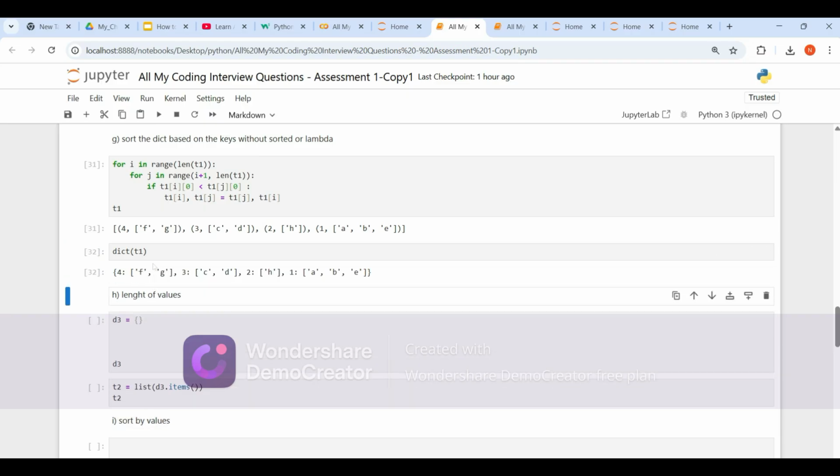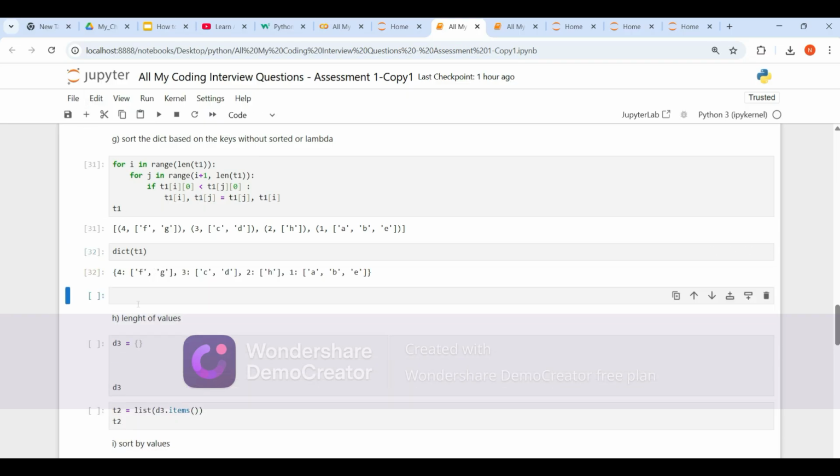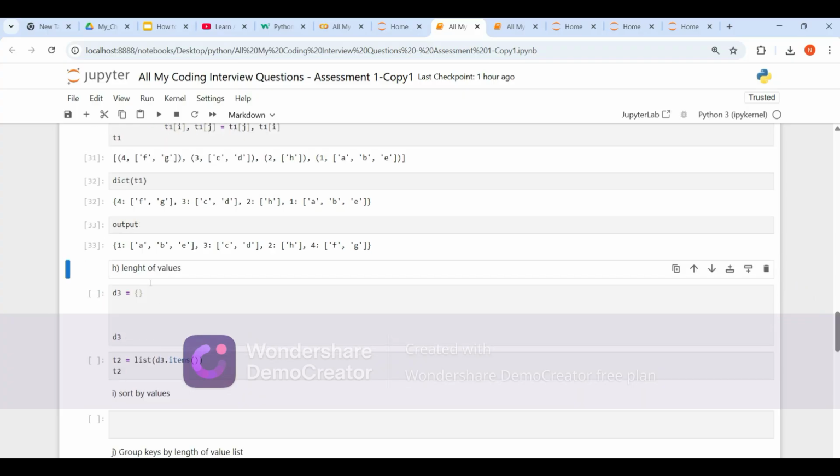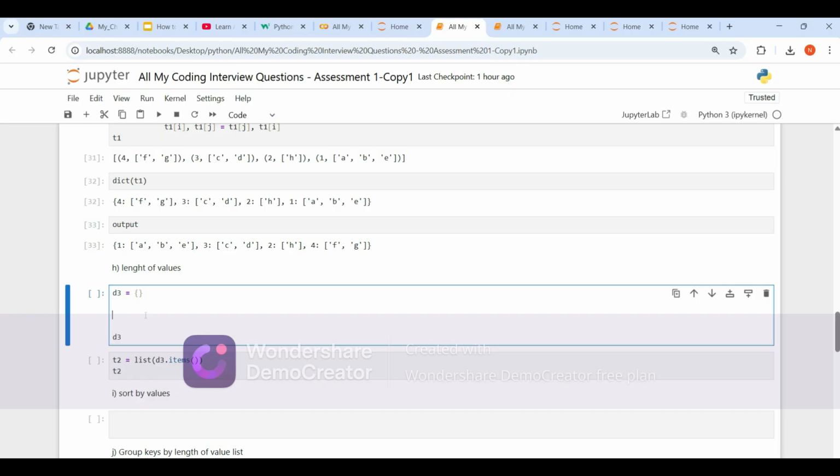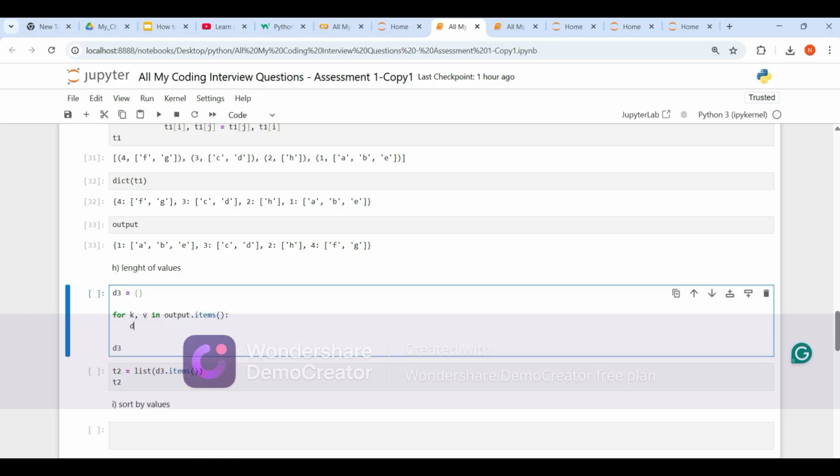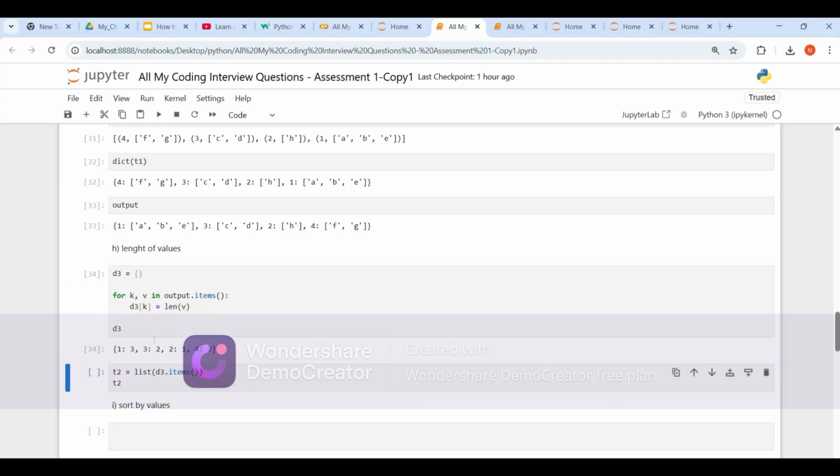Yes. Next is length of values. It is very simple. Let me print here our dictionary on which we have to work. What I expect to do is store the key as it is, but the value should be the length of its element. It's very simple. For key comma value in output dot items, then d3 of key is equal to length of v. Okay, this is what they wanted us to do.